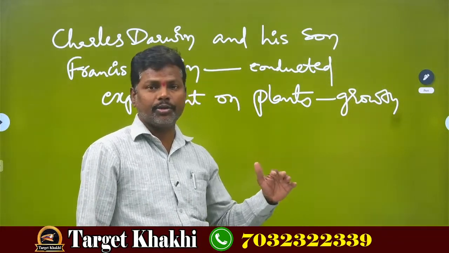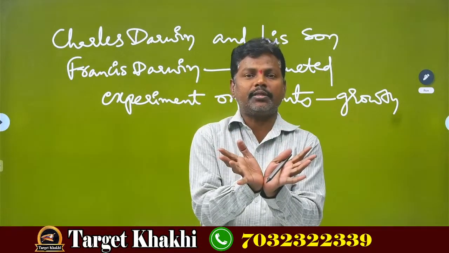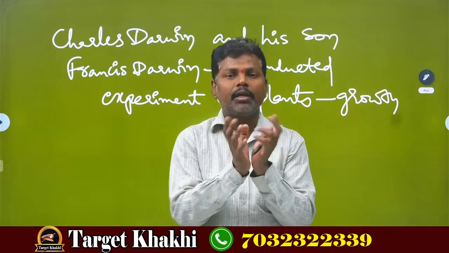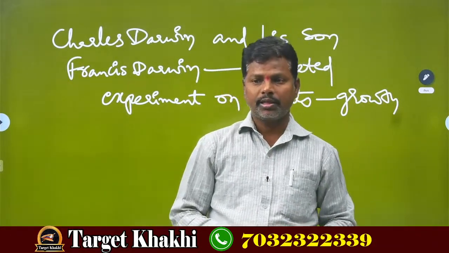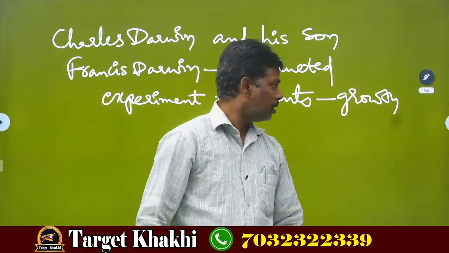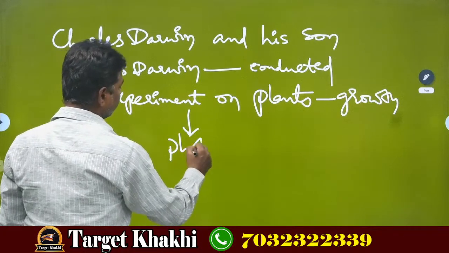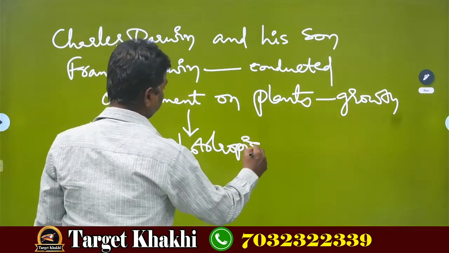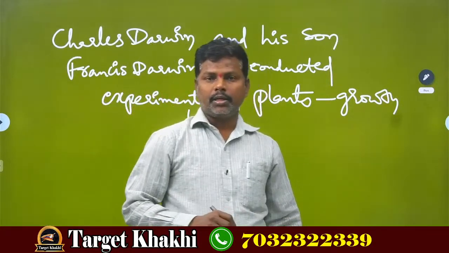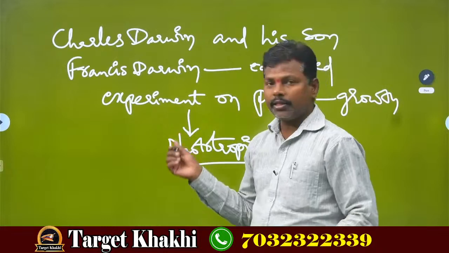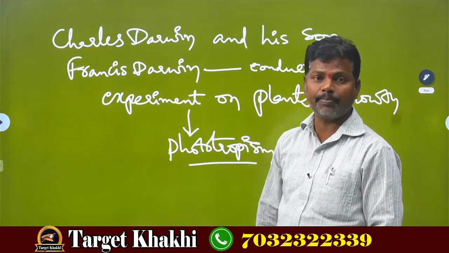So the plants bend towards sunlight. They are exposed to sunlight in order to prepare food materials in the daytime, and that process is called photosynthesis. You know very well. So that experiment was phototropism, to know whether any chemical substance helps the plants for growth and development.